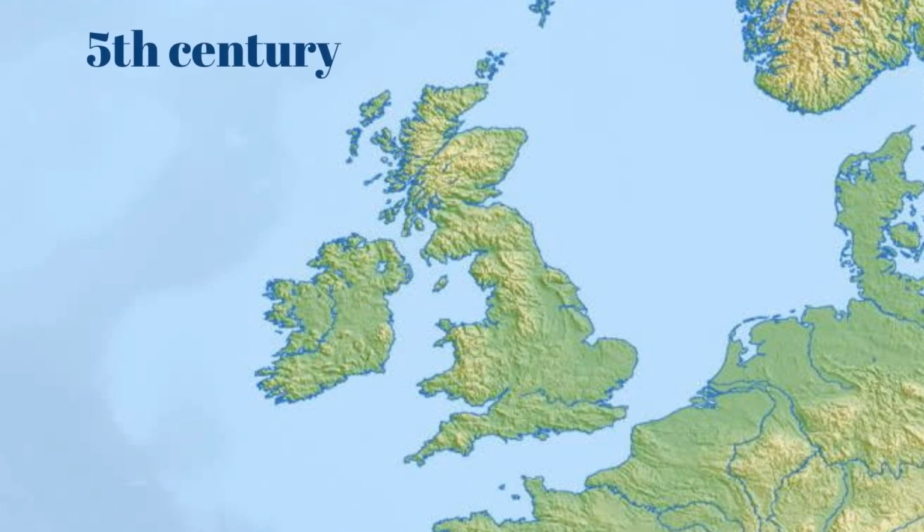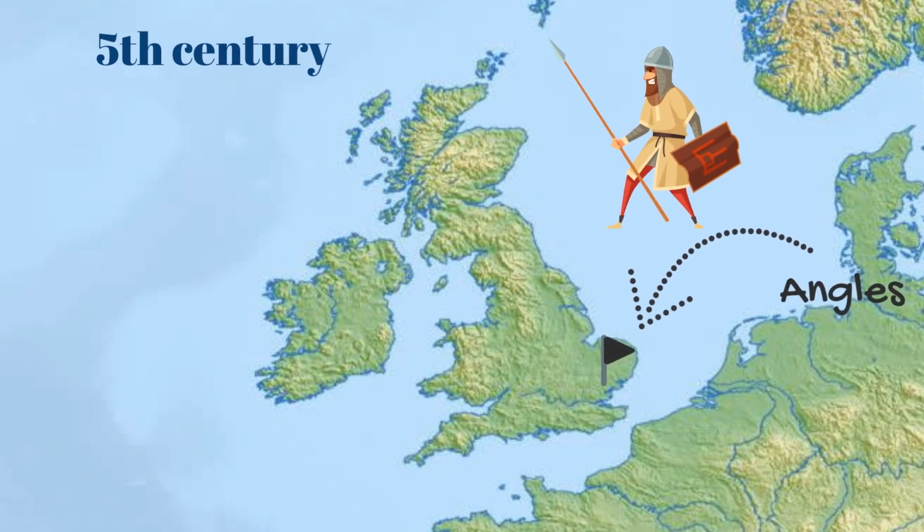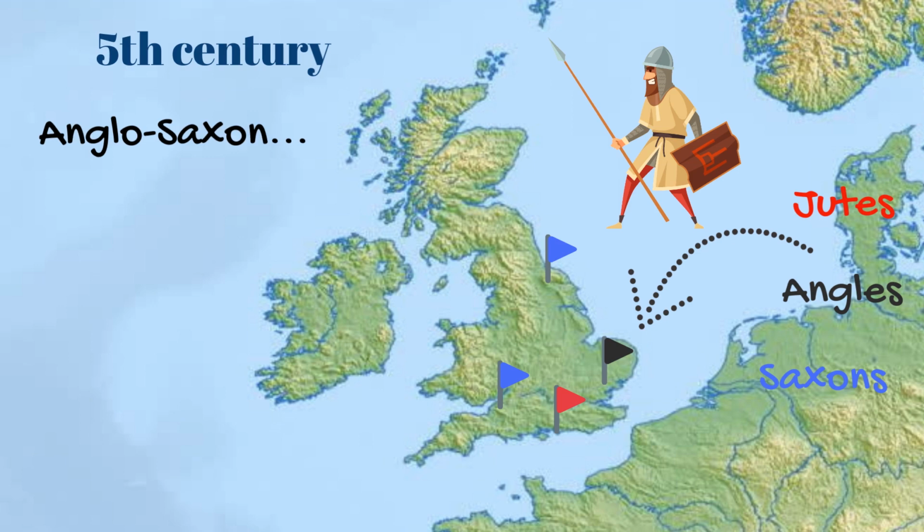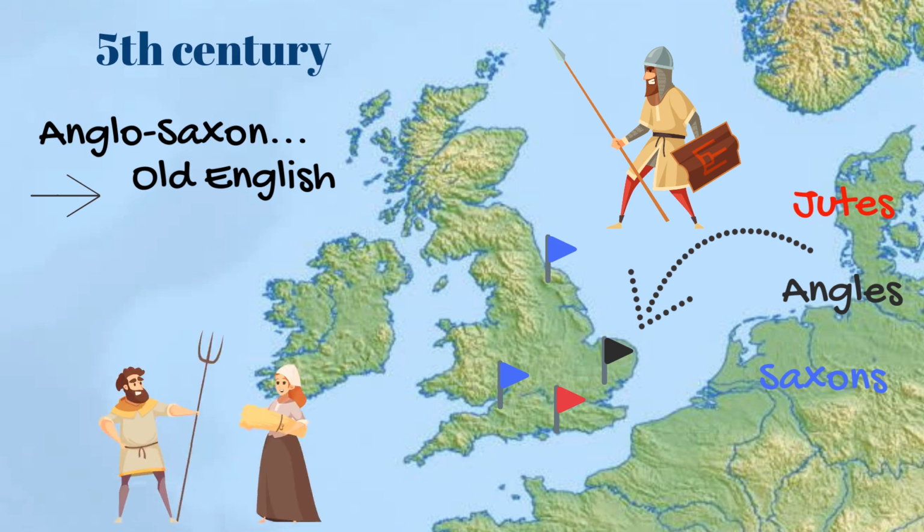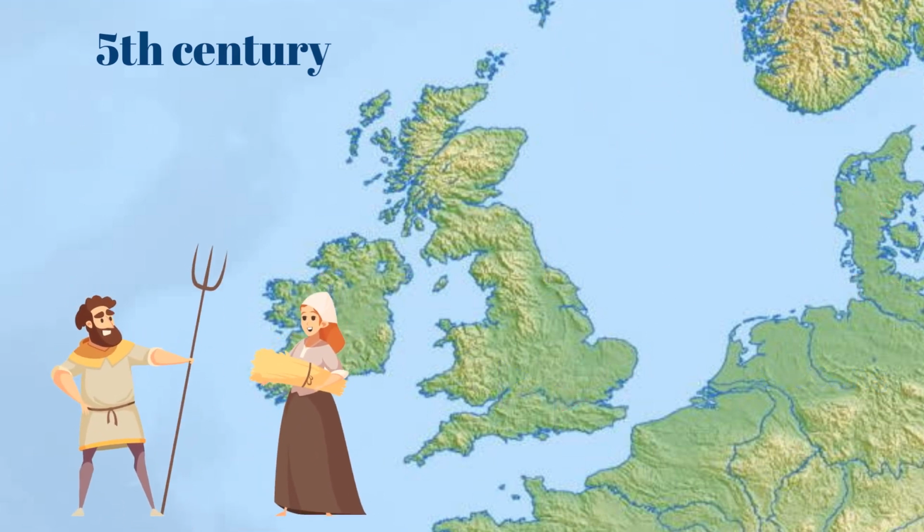In the 5th century, several tribes from northern Germany started to move in. The Angles, the Jutes, and the Saxons. The Germanic dialects they spoke would become known as the Anglo-Saxon, that became Old English. This means that English belongs to the same language group as German or Dutch. Unlike Latin, which had never really caught on with the conquered inhabitants, people started using Anglo-Saxon terms for lots of everyday things like man, woman, and friend.